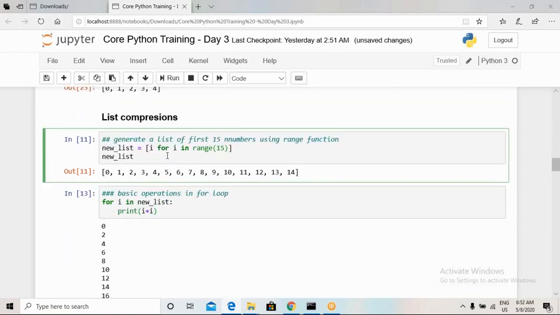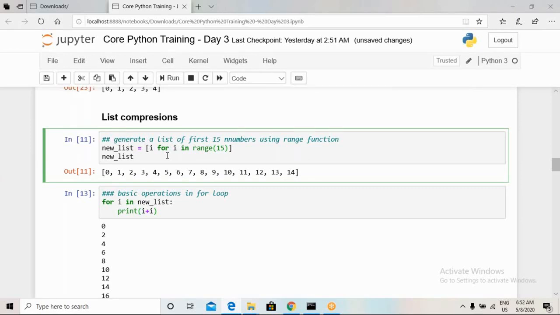We will create one list and iterate over each and every element one by one, and we will get 10 numbers ranging from 0 to 9. We will have one list which is storing 10 numbers from 0 to 9.